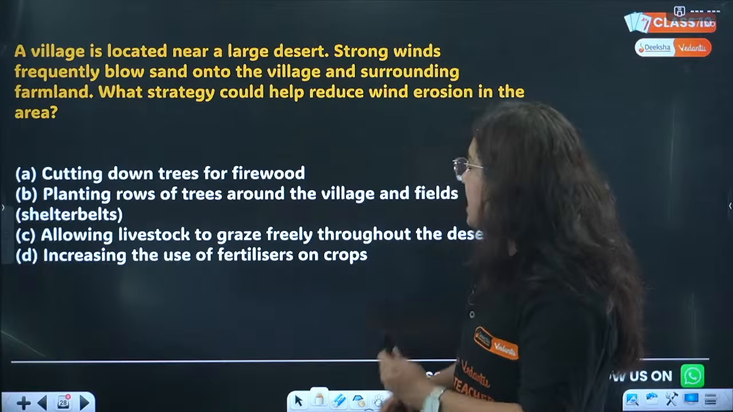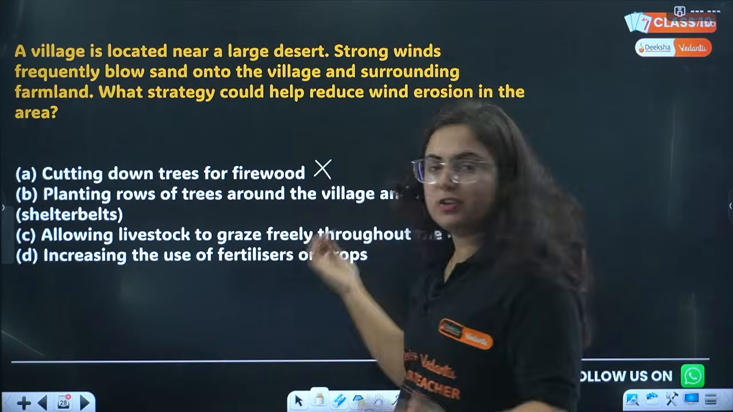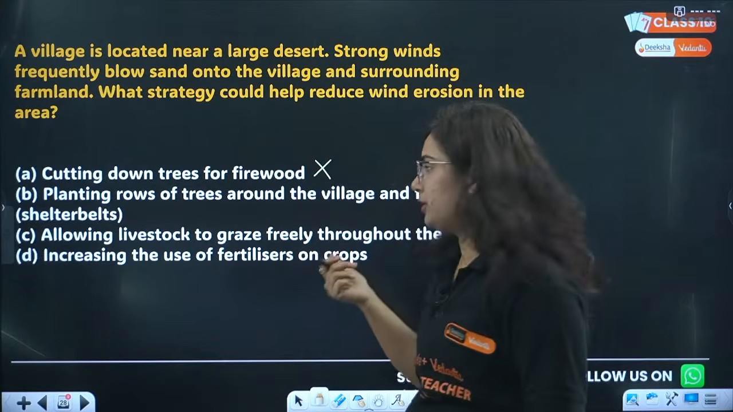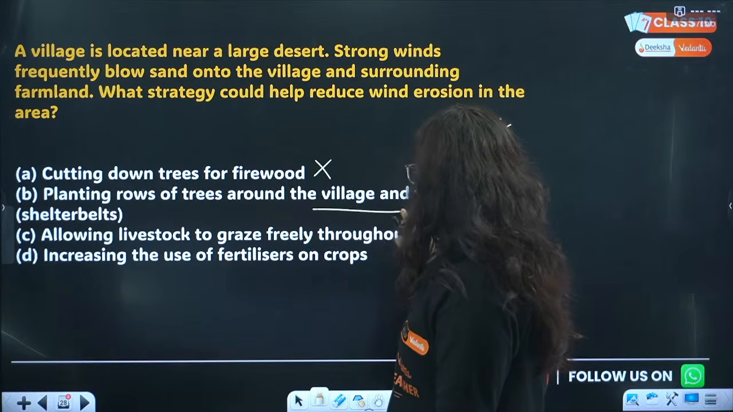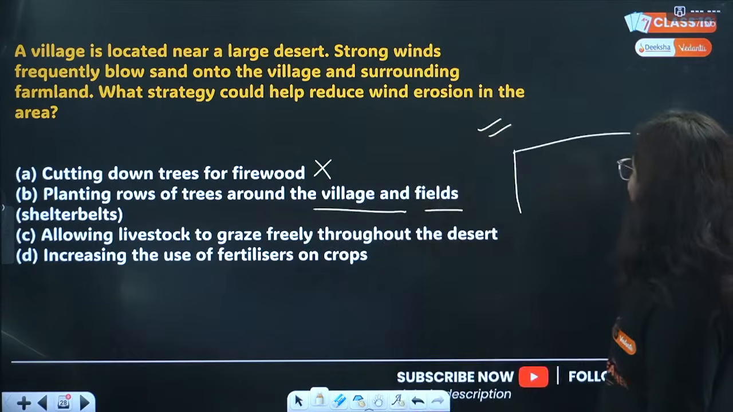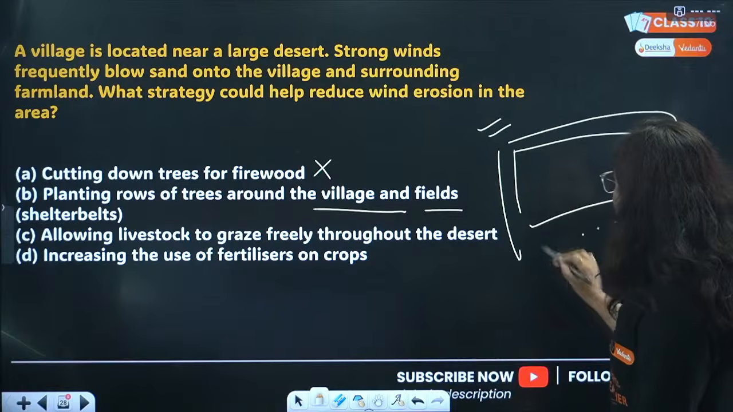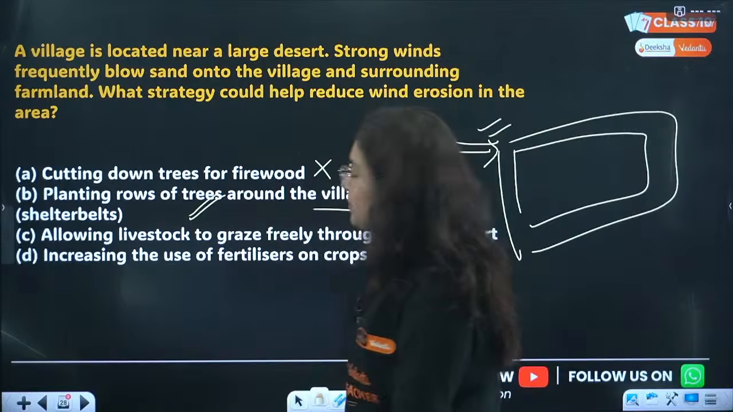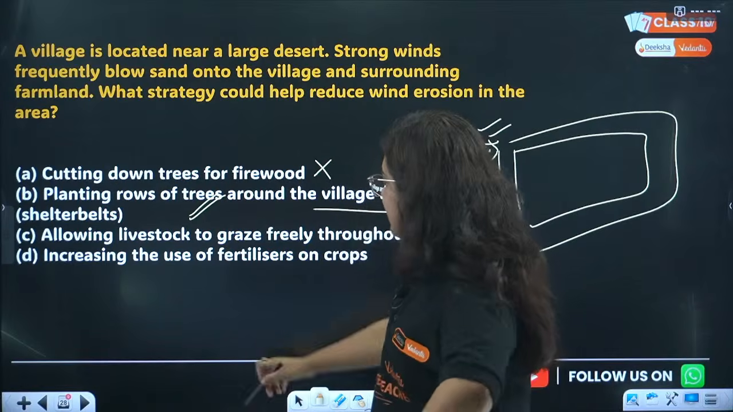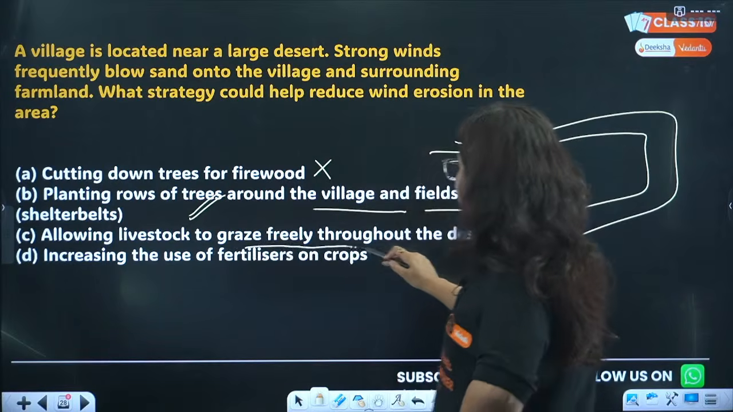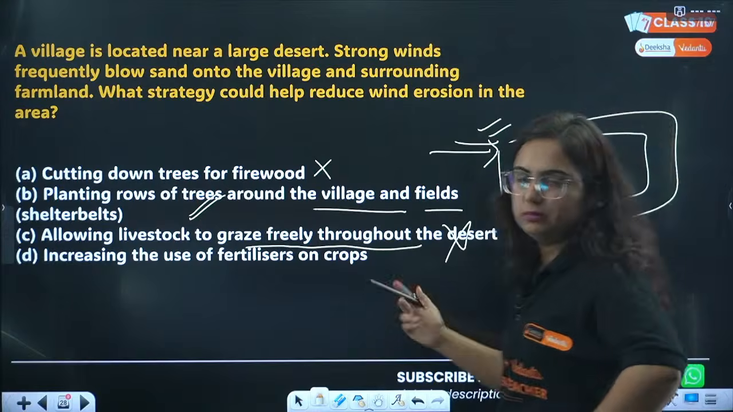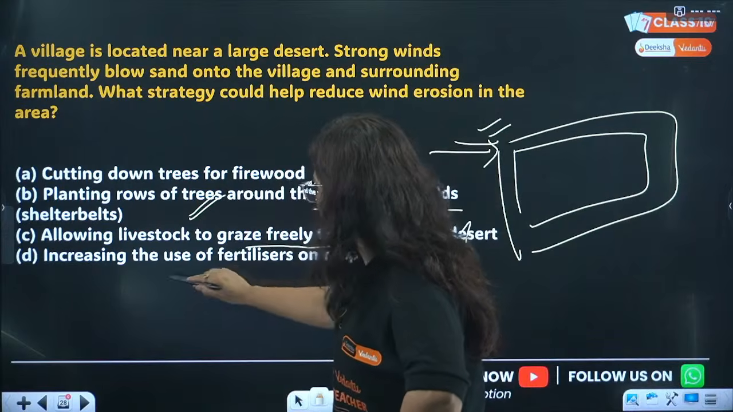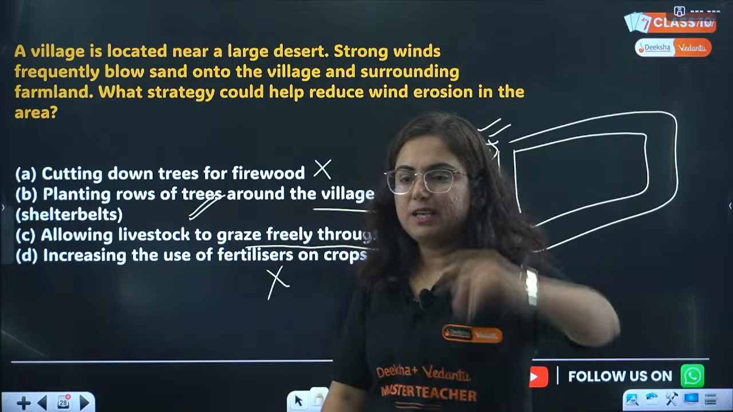Cutting down the trees, no, deforestation will increase erosion. Planting rows of trees around the village and fields, yes, if we plant trees around that, it will decelerate the flow of wind, and B is the correct option over here. Next is allowing livestock to graze freely. This will create land degradation. Increase the use of fertilizer. No. B is the correct answer.